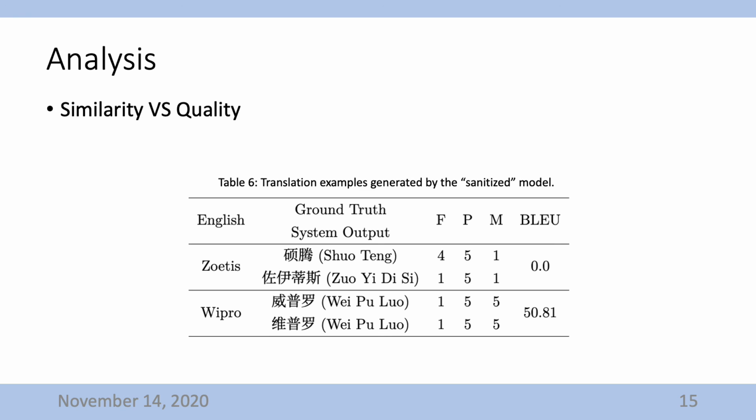Table 6 presents translation examples generated by the model trained on the synthesized data. The reference NE of Zoetis is shortened, where our model transliterated it to Zoetis and gets a high pronunciation score. It obtains a low fluency score because there is no original Chinese word. For the NE Vipro, our model translated it with a homophone as a transliteration of people's names. It obtained high pronunciation and meaning scores.